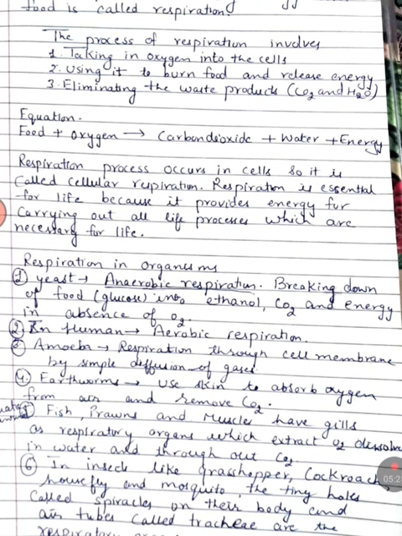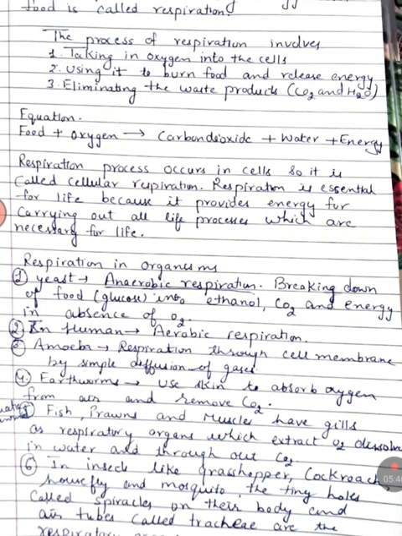So respiration also takes place through the cell membrane by the process of diffusion of gases. Keep in mind, the cell membrane helps amoeba in respiration with simple diffusion only.